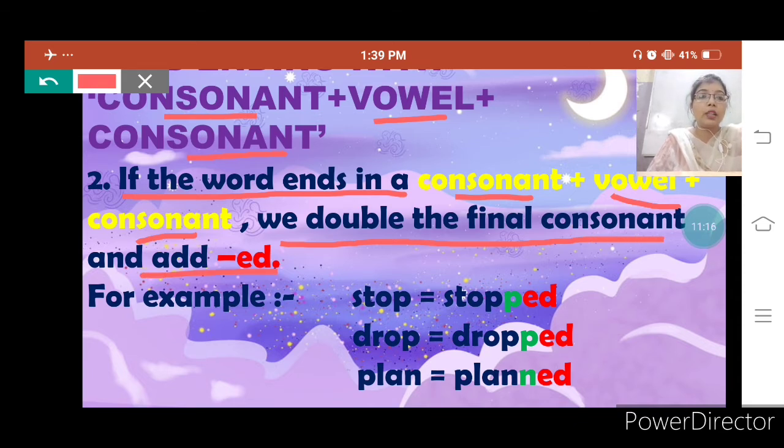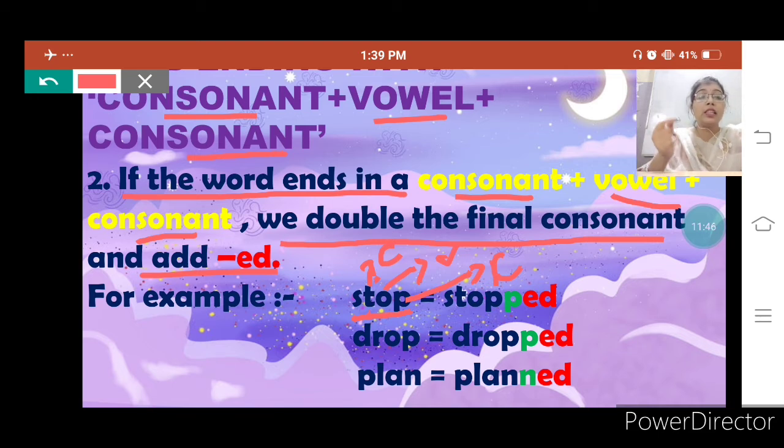For example, here stop is a doing word. Here T is a consonant, O is a vowel, and again P is a consonant. So we use this rule in these types of words, like stop.